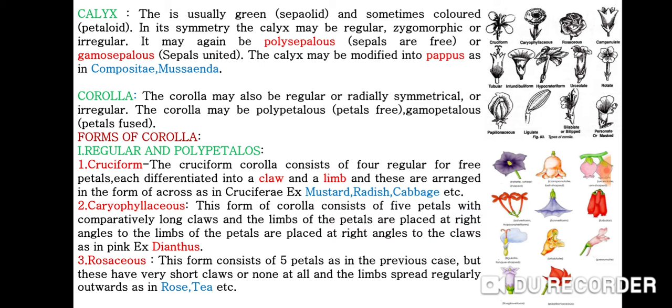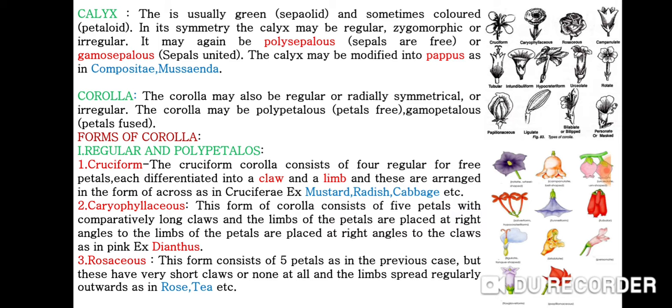Then we will discuss about corolla. The corolla may also be regular or radially symmetrical, or irregular. The corolla may be polypetalous, means petals are free. Gamopetalous means petals are fused or united. Then we discuss about forms of corolla.